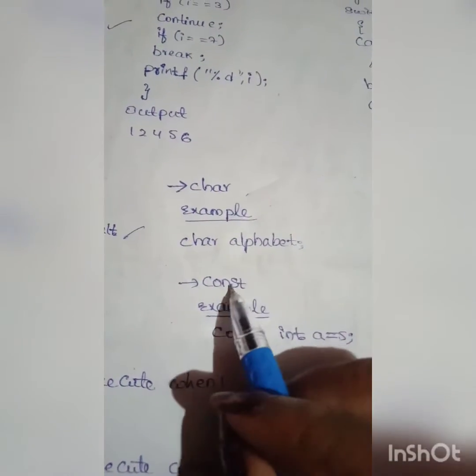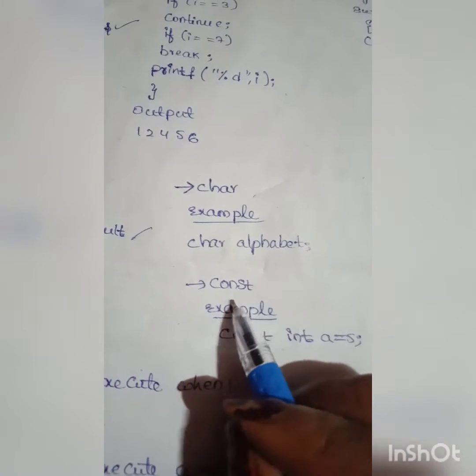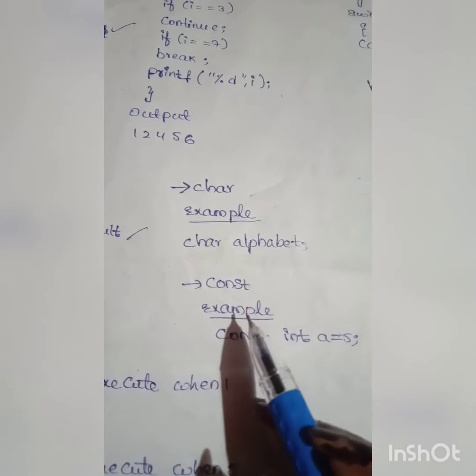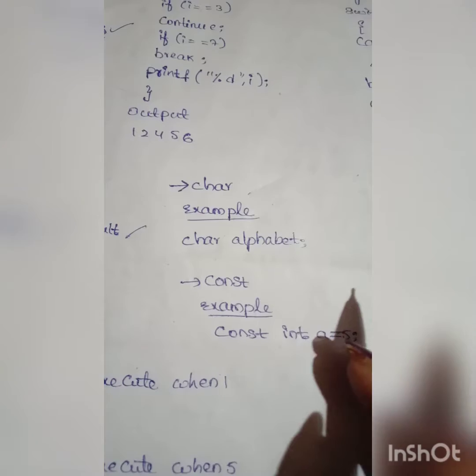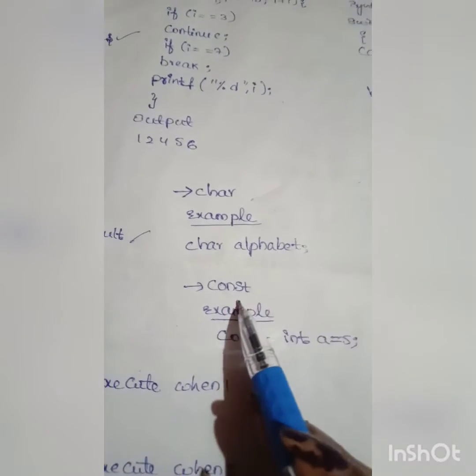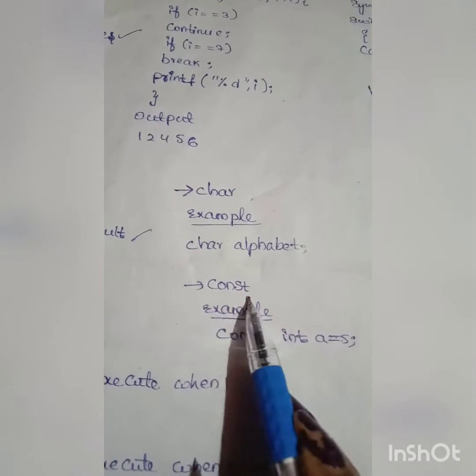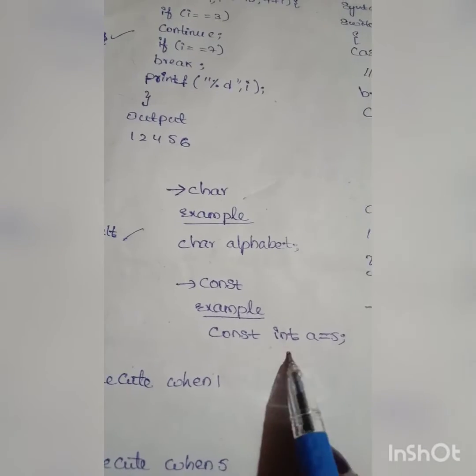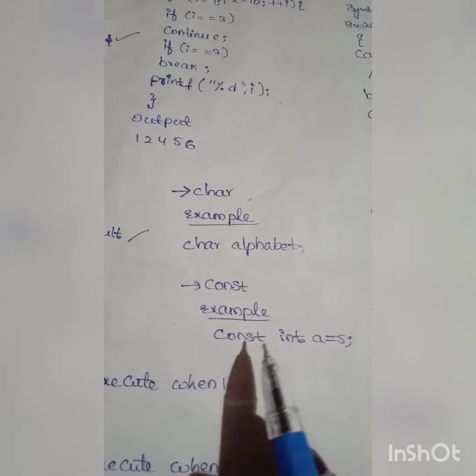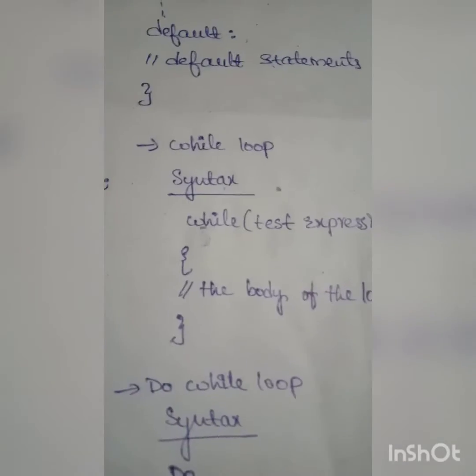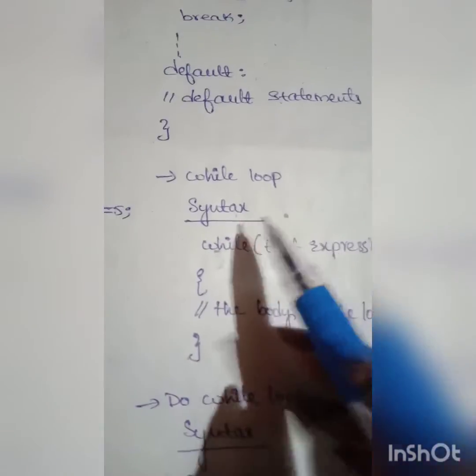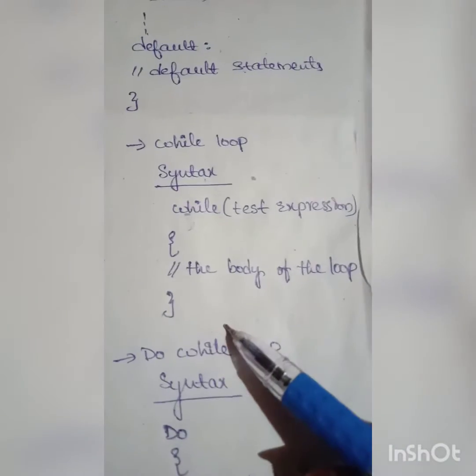And next one is const. An identifier can be declared constant by using the const keyword. This is the example for const: const int a = 5. And next one is while loop. These are the syntax for while loop.